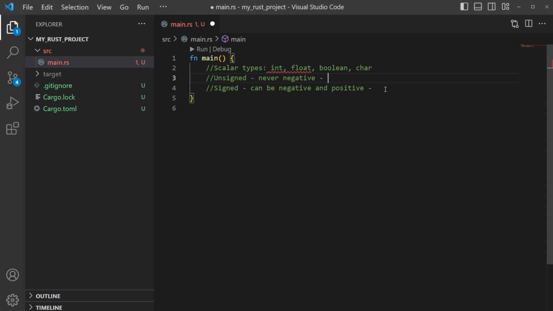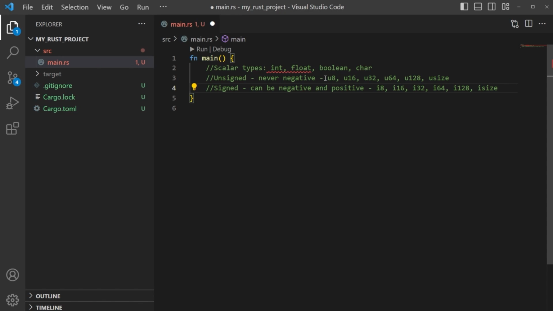Even in Rust, if you don't declare, which you'll see declarations here in a little bit, it's going to automatically default to what is known as I32. We'll talk about that here in just a second. But there are different types for unsigned and signed. We have U8, U16, U32, U64, U128, and usize. And just like that for the unsigned, we have the same thing for signed. We have I8, I16, I32, I64, and I128, along with isize.